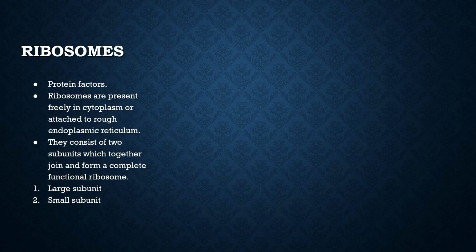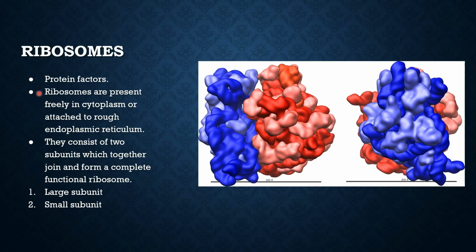Next come the ribosomes. Ribosomes are protein factories. The ribosomes are present freely in the cytoplasm or sometimes attached to the rough endoplasmic reticulum. They consist of two subunits which together join to form a complete ribosome. You can see it here. There is one large subunit and a small subunit which combine to form a whole ribosome.